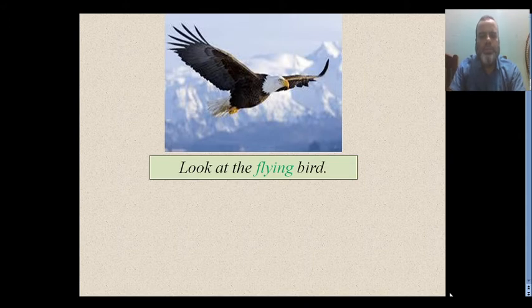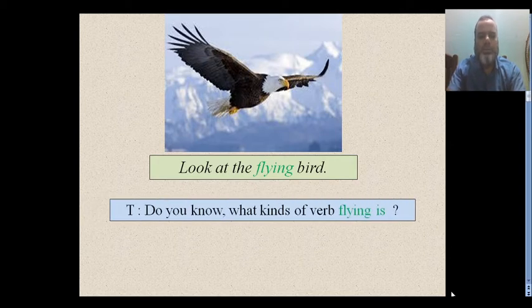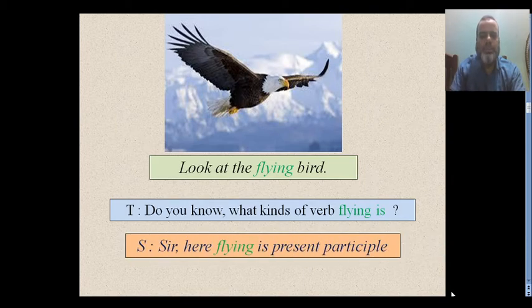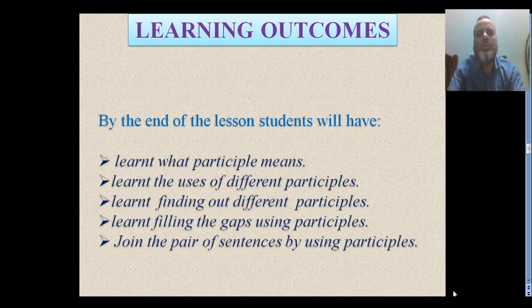What can you see in the picture? This is a bird. So look at this flying bird. Do you know what kind of bird flying is? I think you will answer flying is present participle. So today our lesson is on participle.